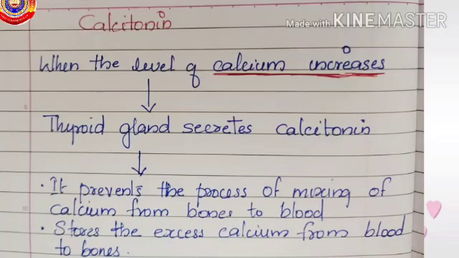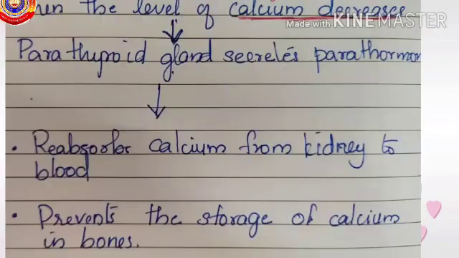It prevents the release of calcium from the bones to the blood, and also it stores excess calcium from the blood in the bones. When the blood calcium level decreases, the parathyroid gland secretes a hormone called parathormone. It reabsorbs calcium from the kidney to the blood, and also it prevents the storage of calcium in bones.